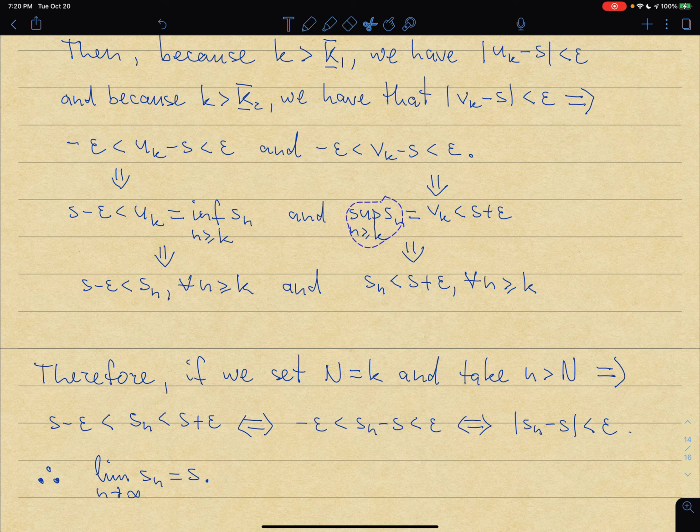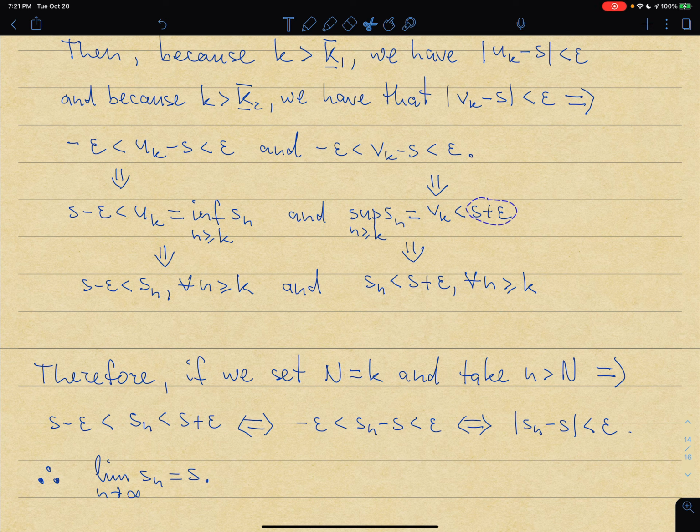What this gives me is the following. So this says that the supremum when n is greater or equal than k of Sn is less than S plus epsilon. What is a supremum? Supremum is the least upper bound. So the least upper bound over Sn when n is greater or equal than k is less than S plus epsilon.